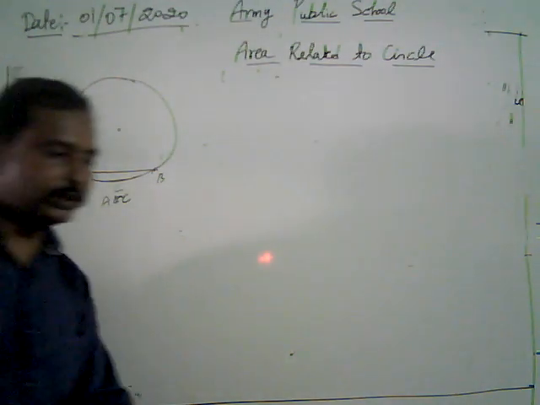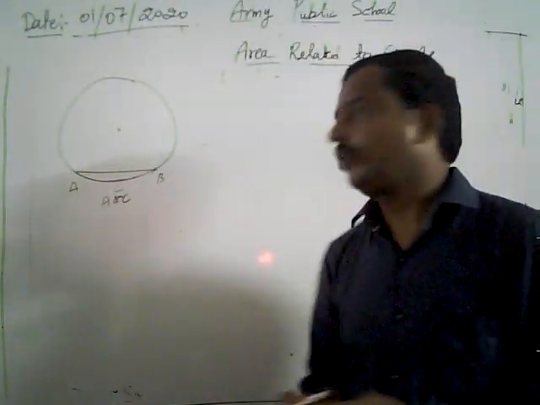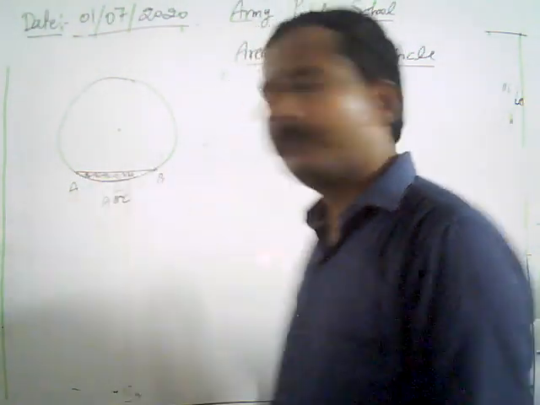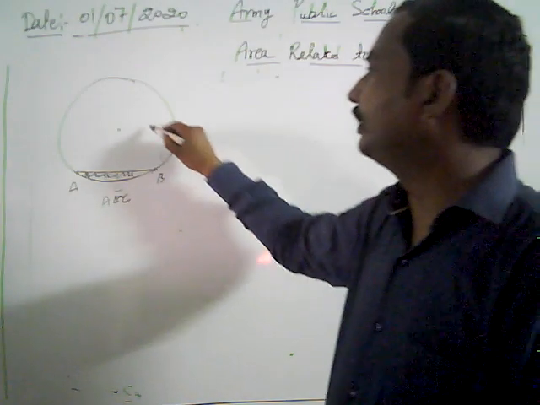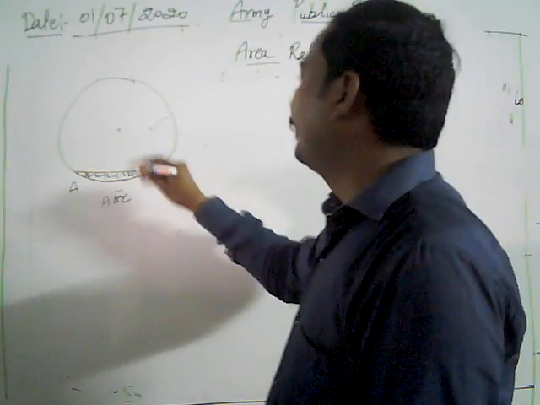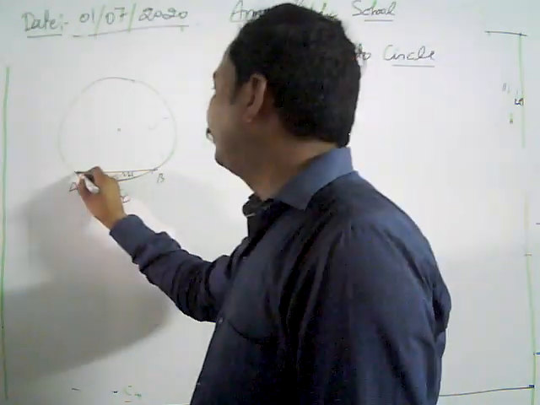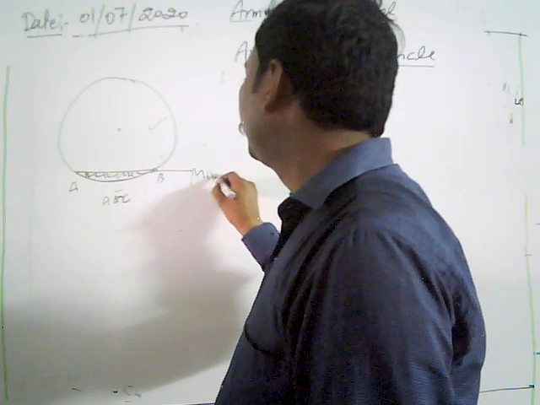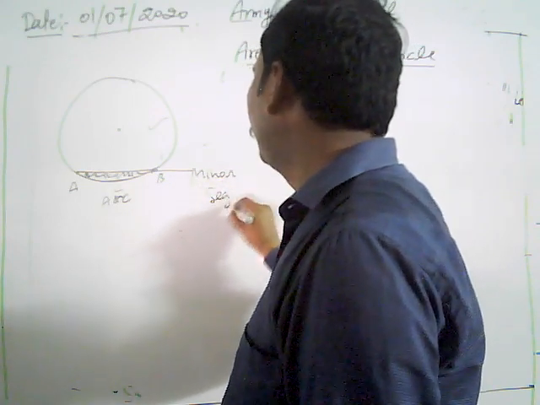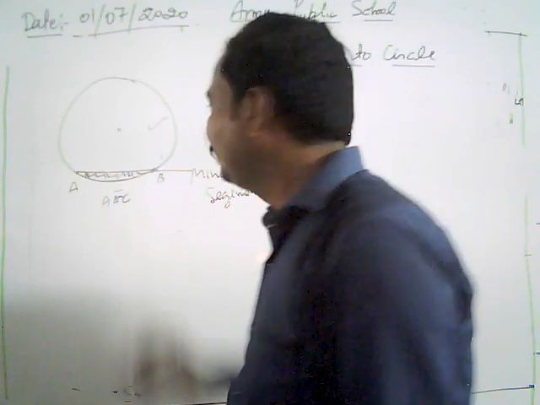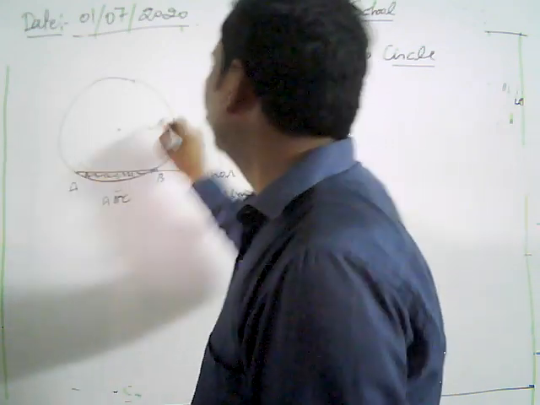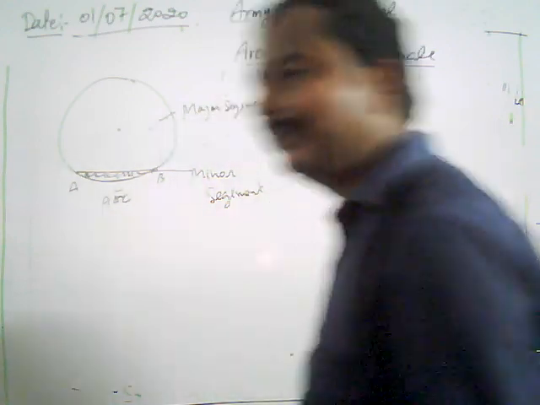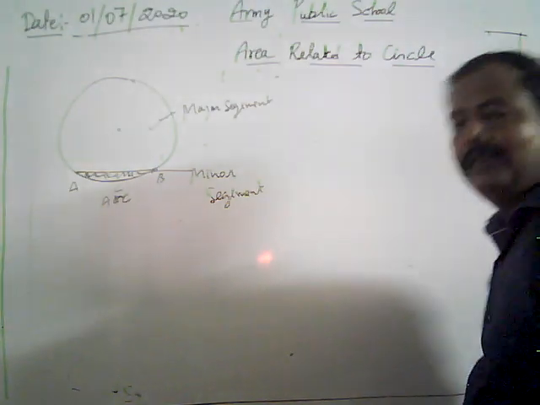We are going to find out the area. When we are talking about this area, how can we get it? First of all, when we divide by the line segment AB, this small region is known as the minor segment, and the whole remaining region is the major segment. This is our minor segment, this is our major segment.